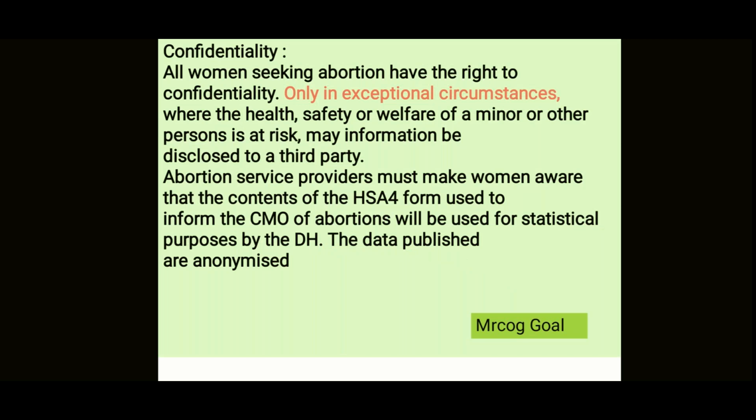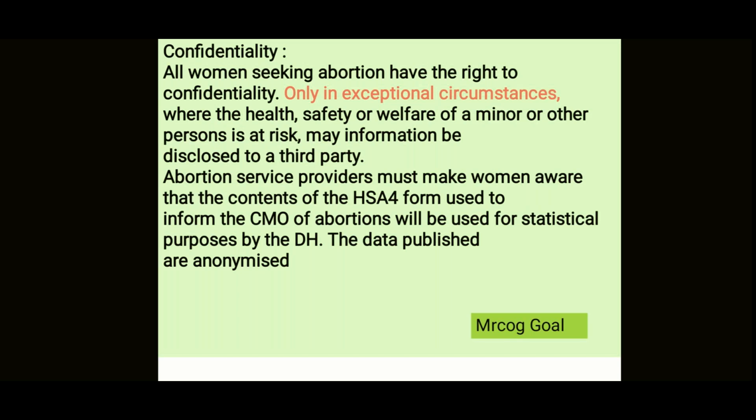Now, confidentiality again is a very important thing, not only for abortion but for all doctor-patient relations, and all the services that we provide for our patients. But remember, all women seeking abortion have the right to confidentiality, except in exceptional circumstances. There are some exceptions where the health, the safety or the welfare of a minor or another person is at risk, right?